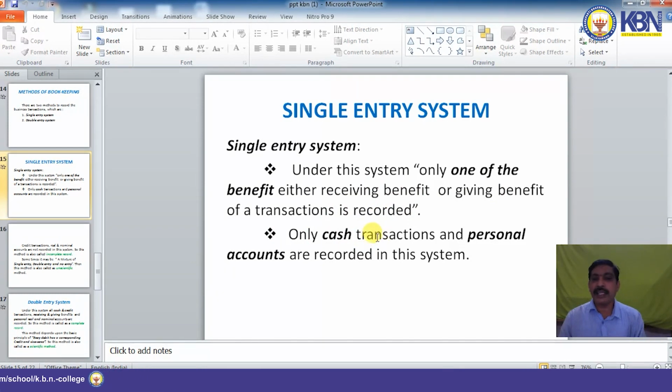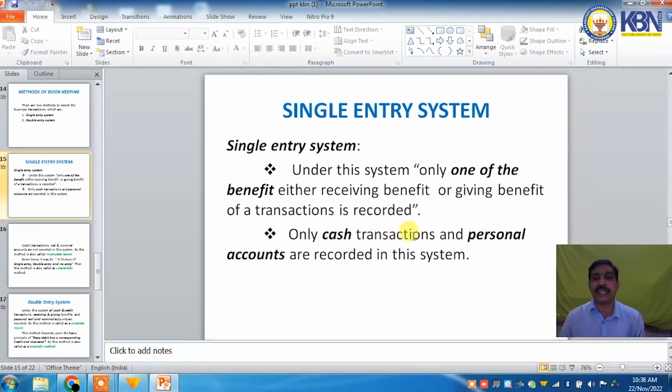Of the total cash and credit transactions, only cash transactions are recorded. And of personal accounts, real accounts and nominal accounts, only personal accounts are recorded. So real and nominal accounts are not recorded.